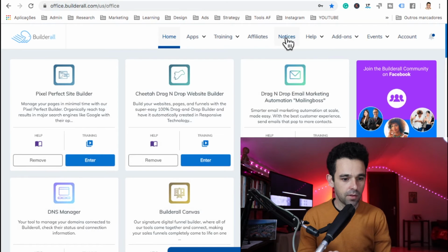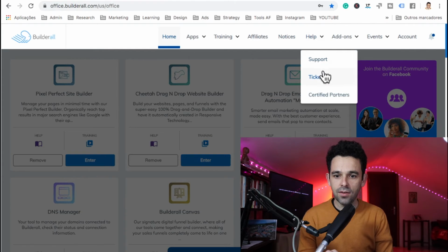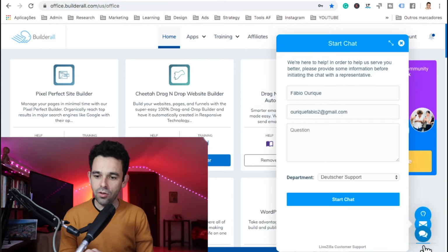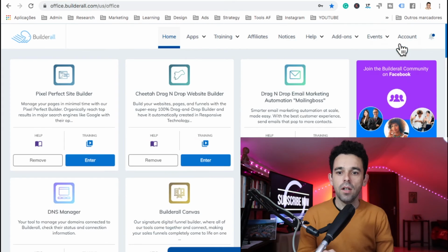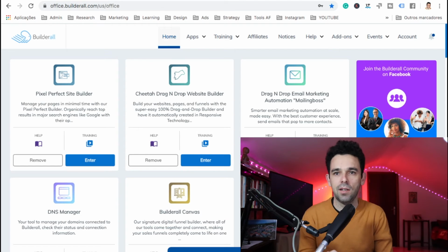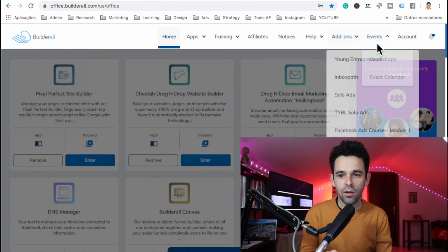Notices, I never use this one, but anyways, you can check that out later if you want. Tickets. Oh, again, here, help. You have support. You have tickets. And also here on the bottom, you can chat with Builderall straight away. You have that if you have any question, but I always recommend you go for help because the answers are there. You just have to look for it. So don't just always go and contact Builderall all the time when you have an issue. Don't be that kind of person where you waste their time. Just go to help and find out yourself. You know what I mean?